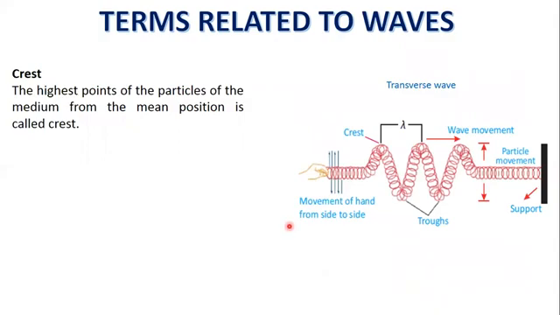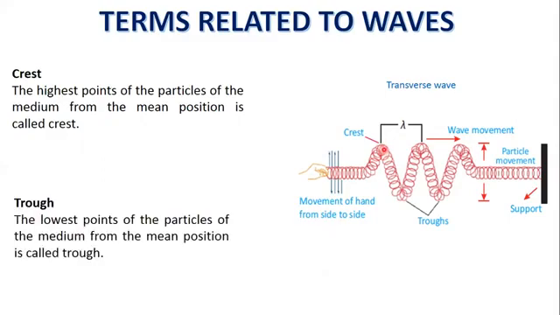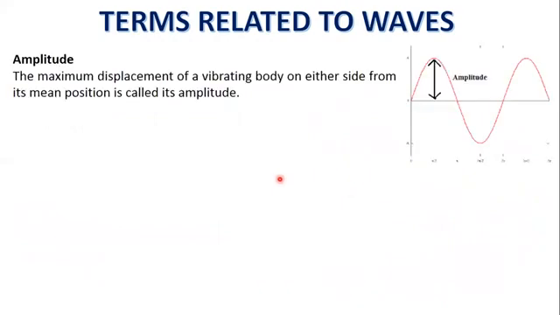Crest: the highest point of the particles of the medium from the mean position is called crest. The lowest point of the particles of the medium from the mean position is called trough. Amplitude: the maximum displacement of a vibrating body on either side from its mean position is called its amplitude. So this is the mean position and this is called amplitude.